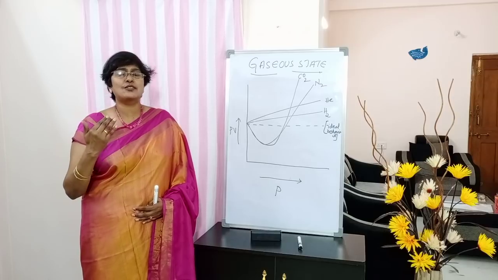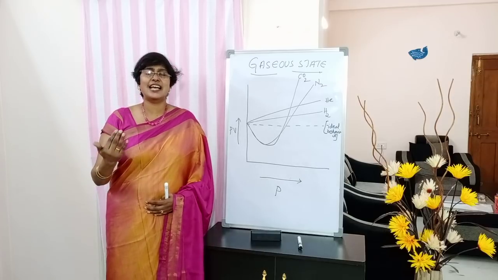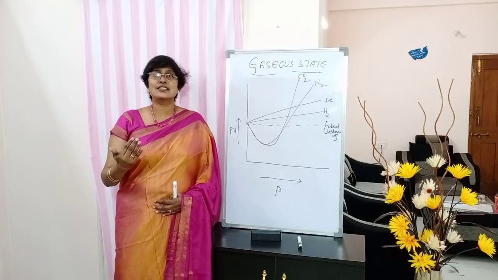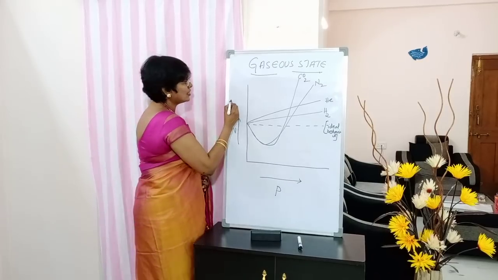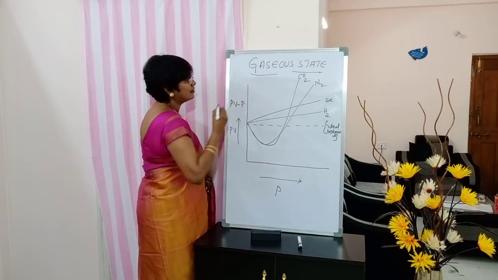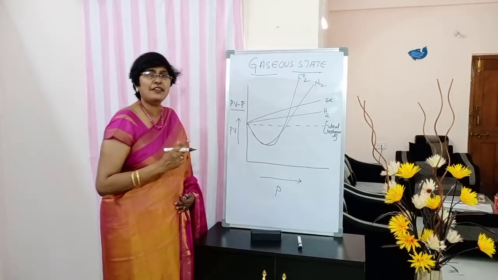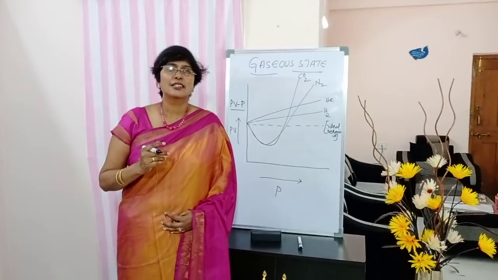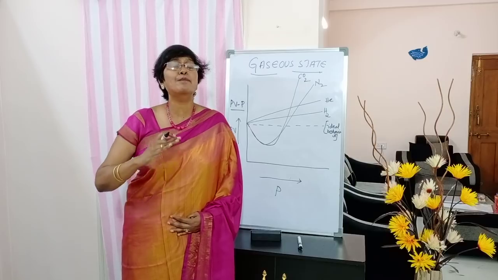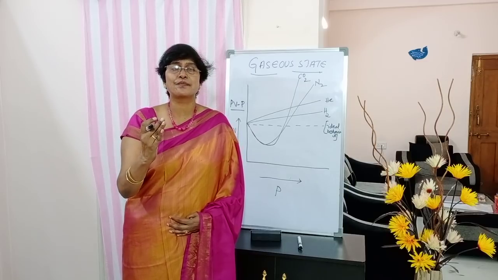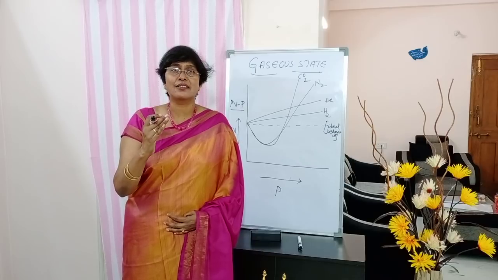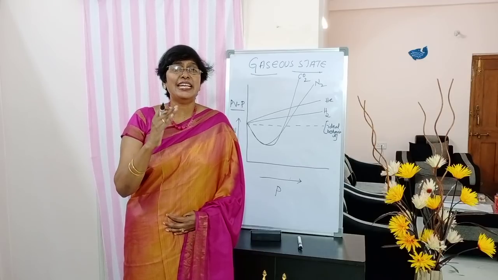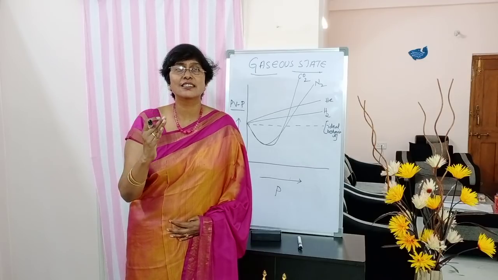The PV-P curve rises from the beginning itself.